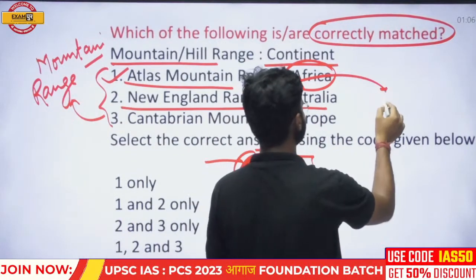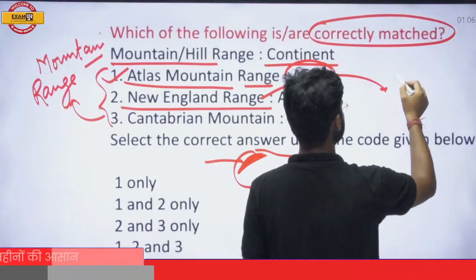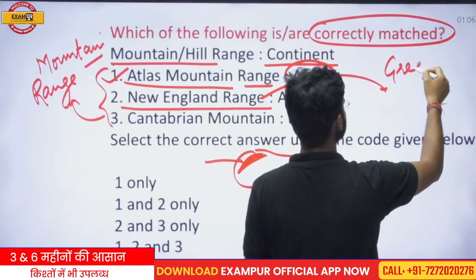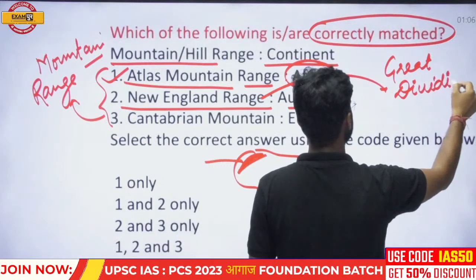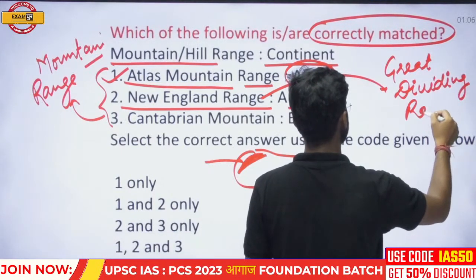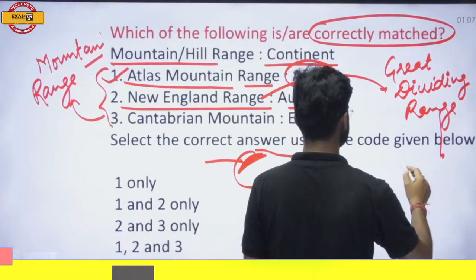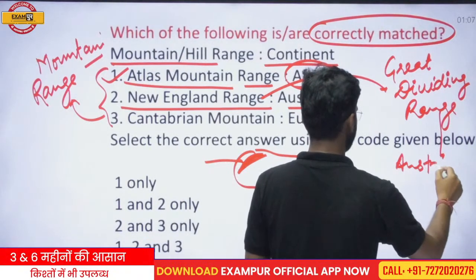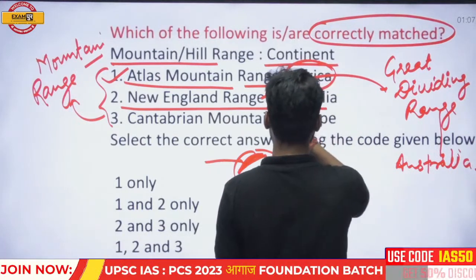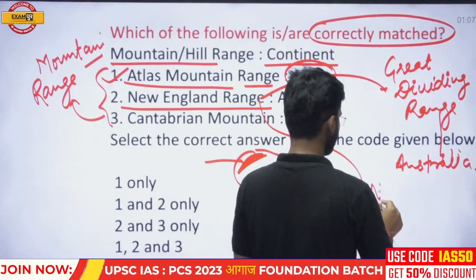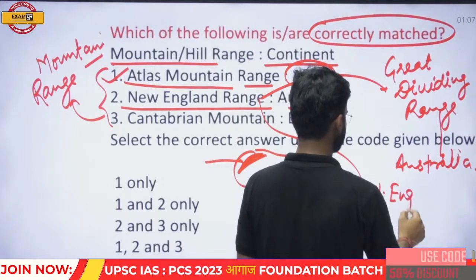New England range is located in the Great Dividing Range. This Great Dividing Range is in Australia, and this New England range is also called New England Tableland.